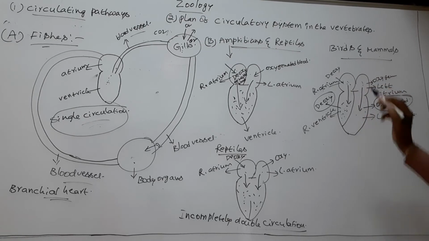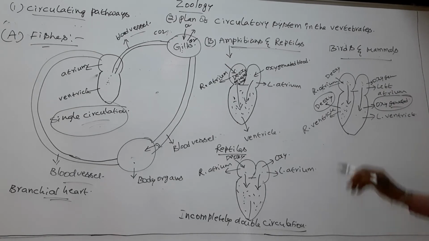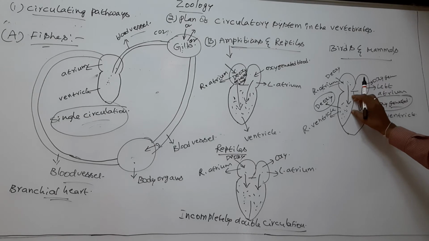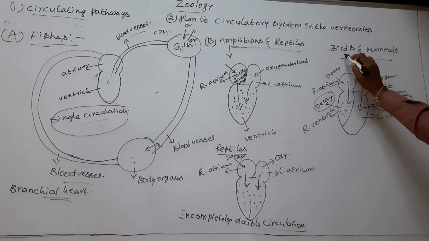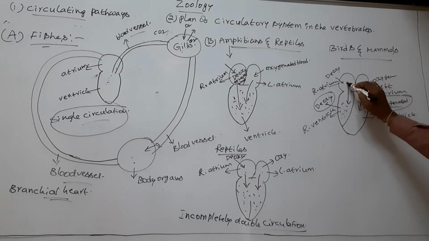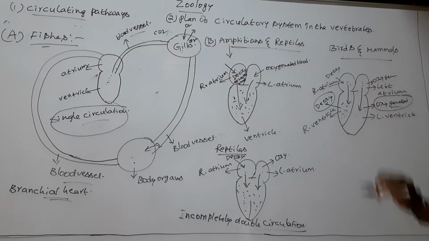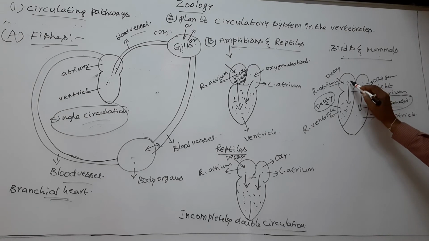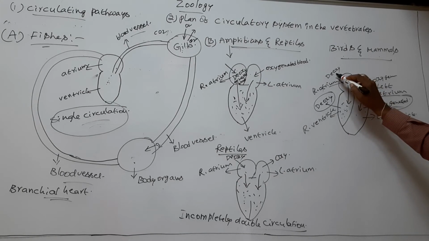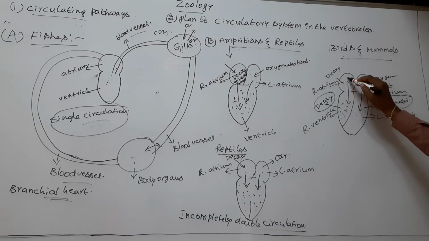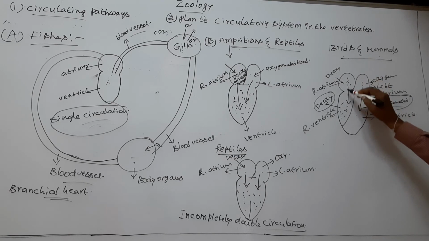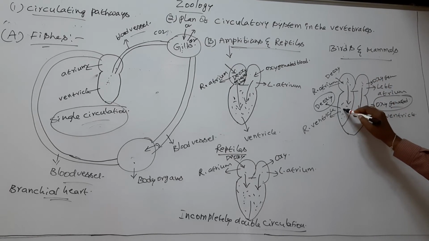two circulation pathways appear. In the heart of birds and mammals, two circulatory pathways appear. One circulatory pathway is deoxygenated blood traveling through the right atrium and right ventricle.